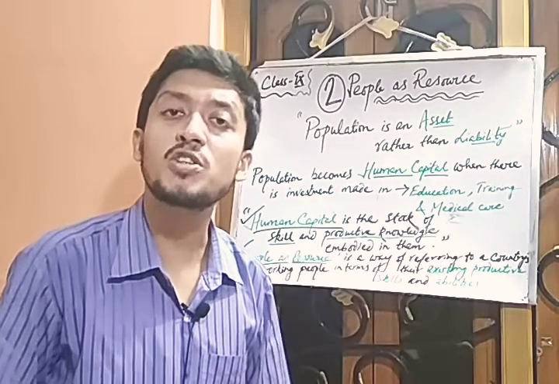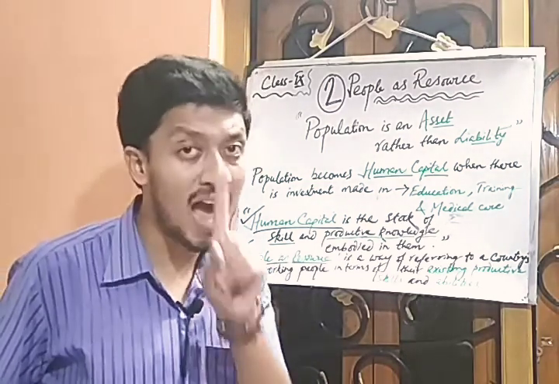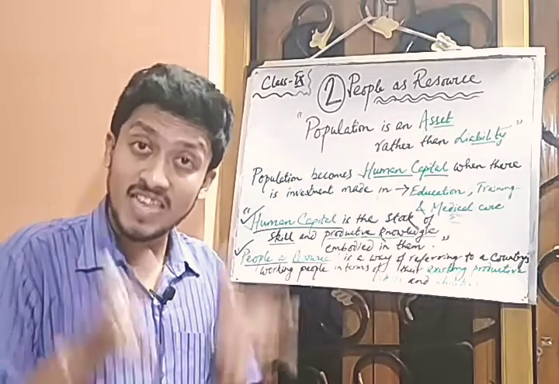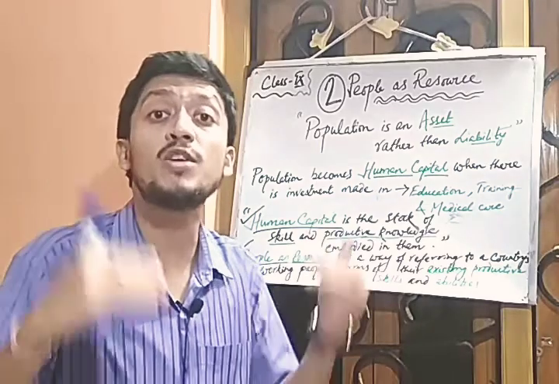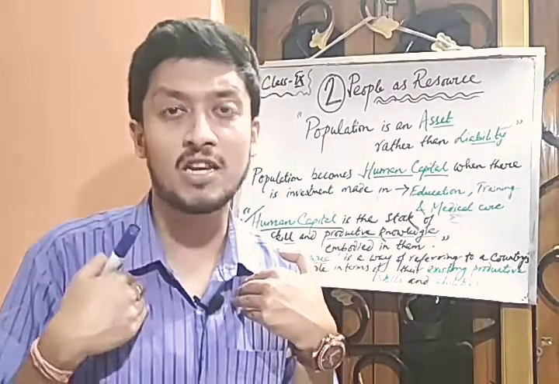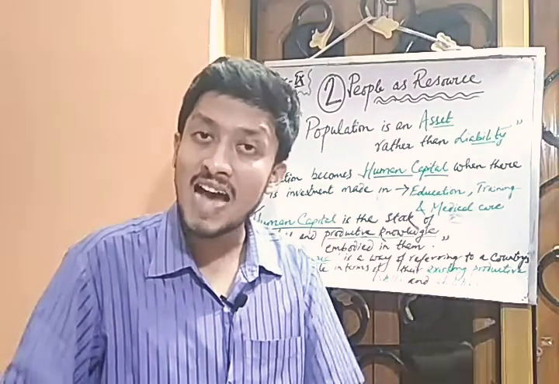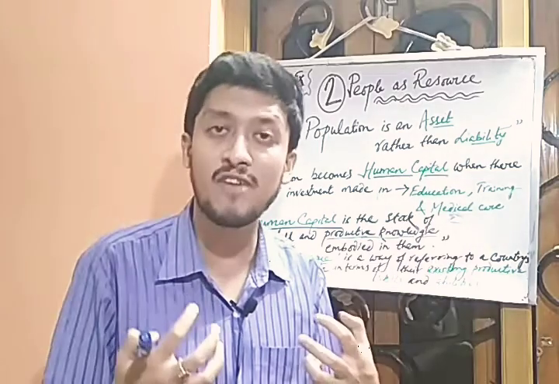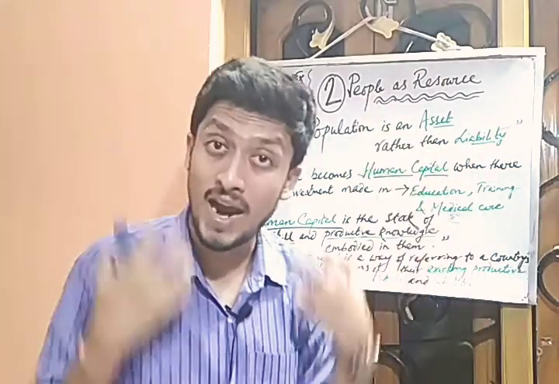To understand what human capital is, you need to understand that human capital is a stock of skill as well as productive knowledge that is embodied within a human being. If you consider me as human capital, or if I consider myself as human capital of the country, then I must be embodying some knowledge that should be acquired by me.